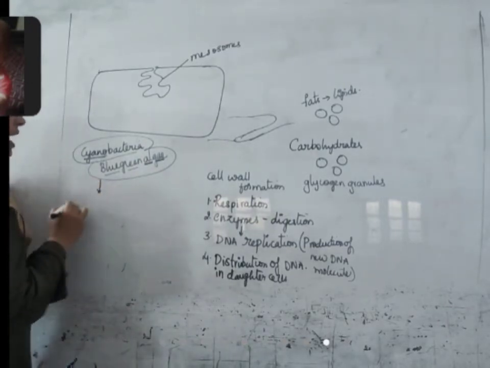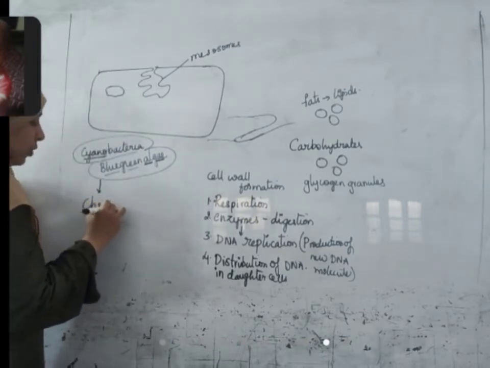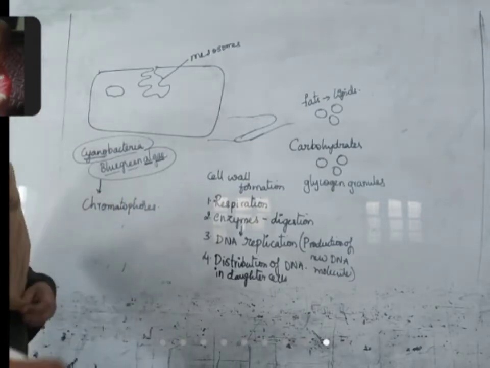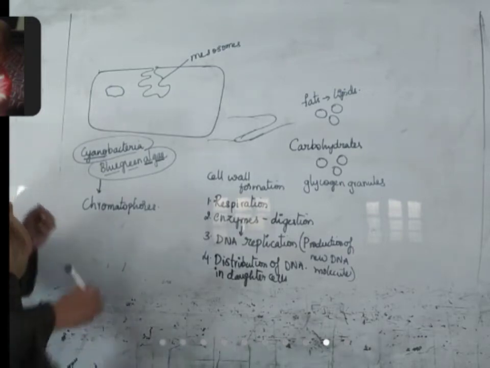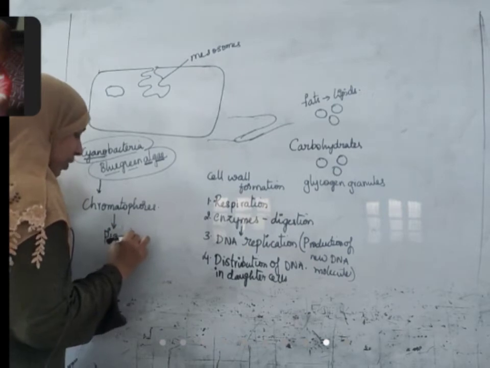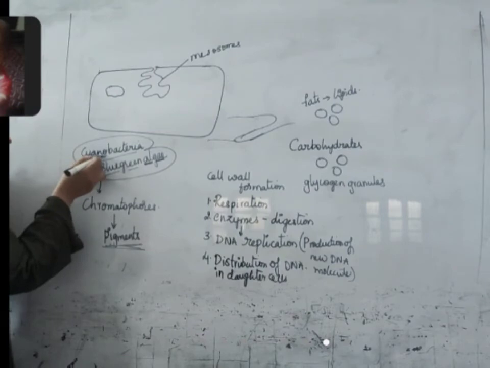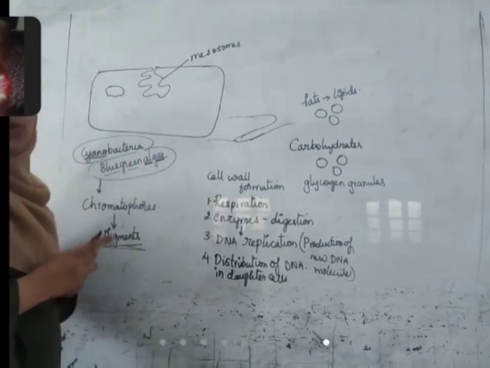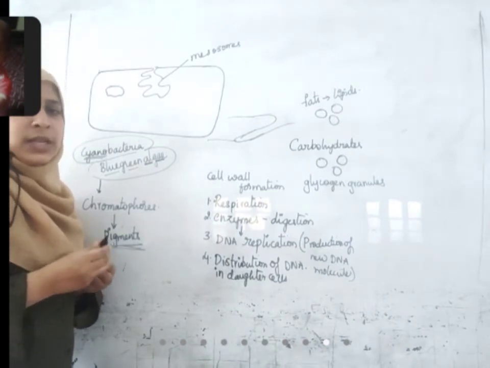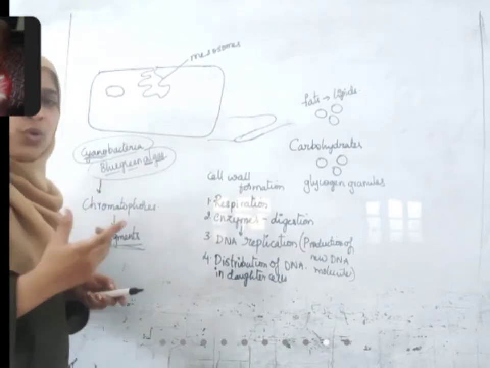This bacteria has one extra substance called chromatophores. These chromatophores have pigments in them. Because of the blue color pigment present in them, they look blue in color. When you observe water under a microscope, we can see some blue color bacteria. Those bacteria can make their own food.